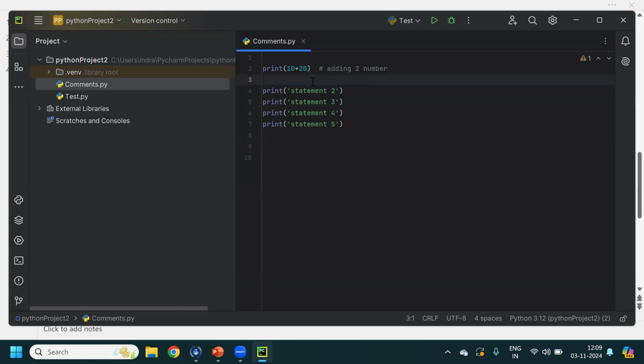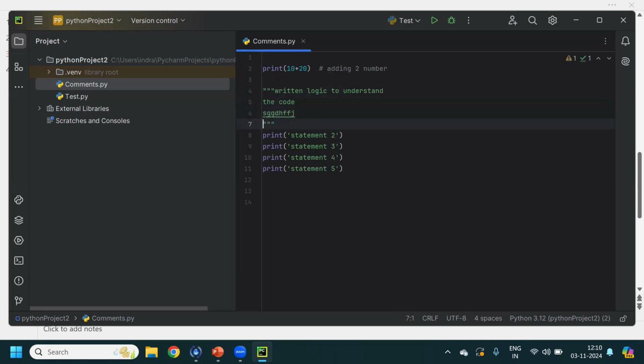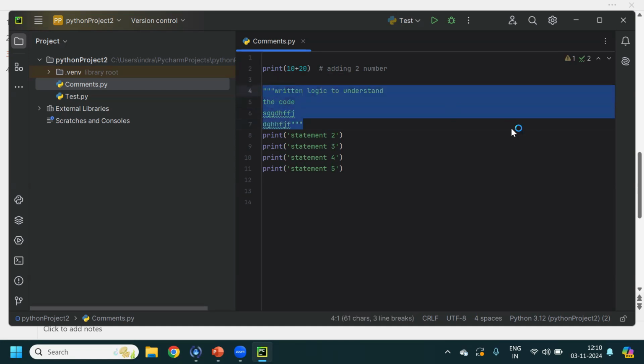You can put three quotes, and in the middle of the quotes, you can start writing. Likewise, you can write multiple lines of whatever you want. So this is how you can add multiple line comments.